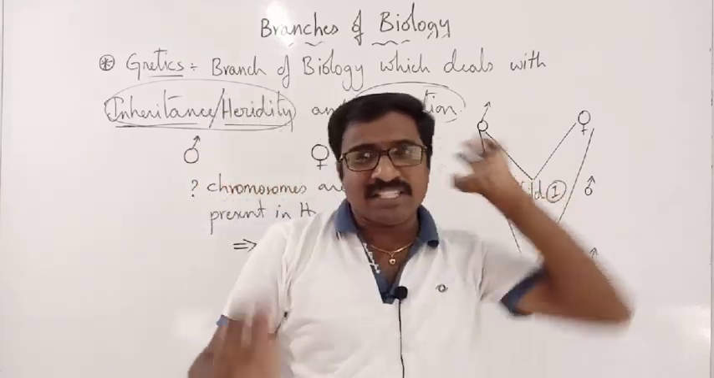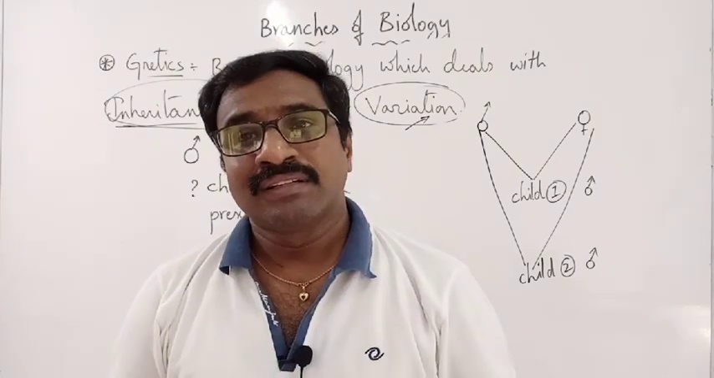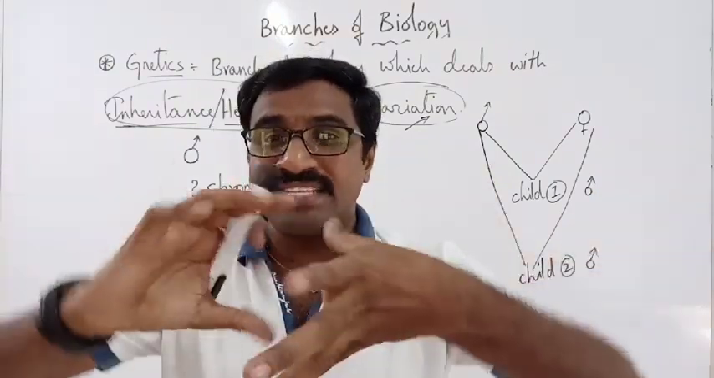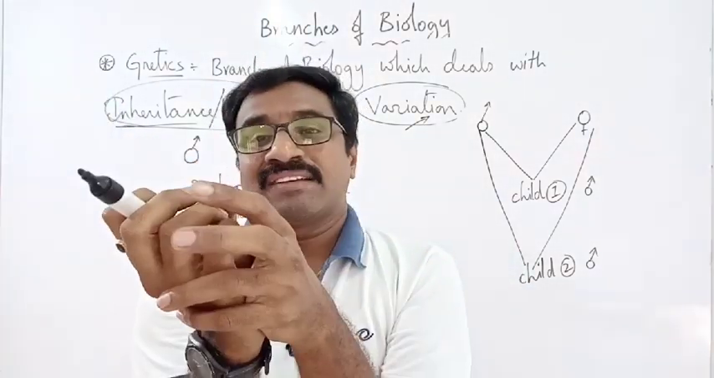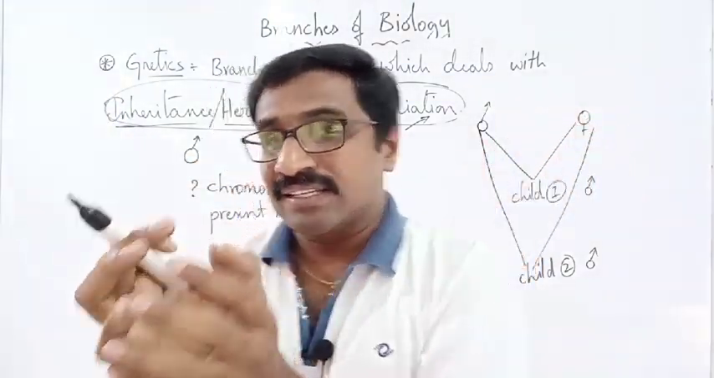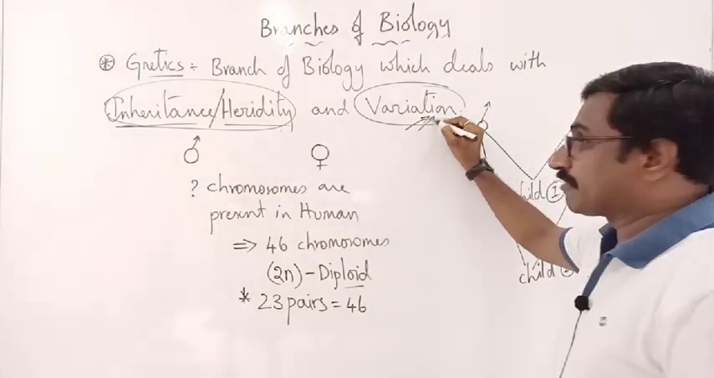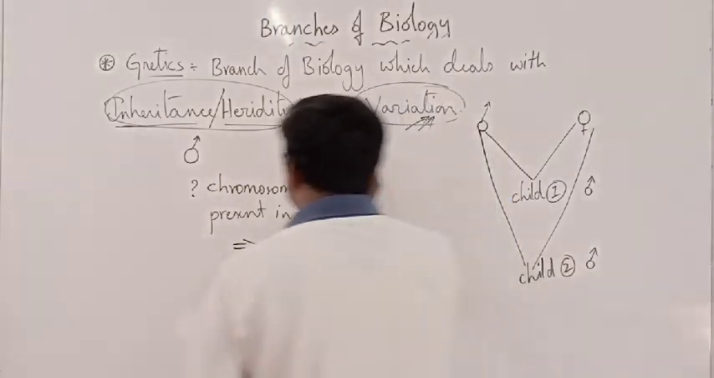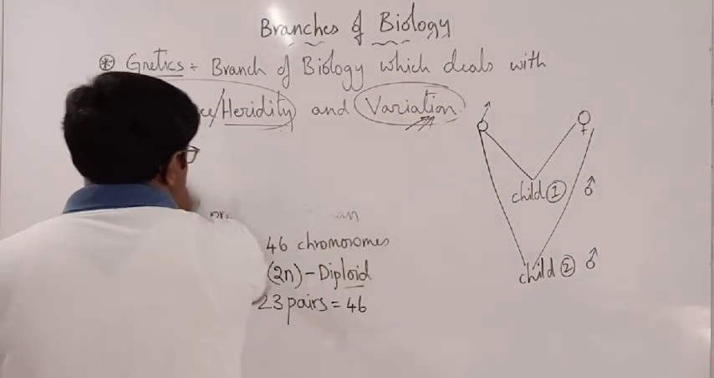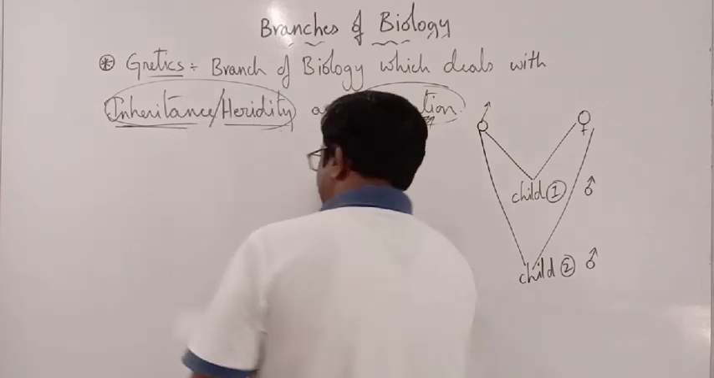It means the first child may be white in color, the second child may be dark in color, because the genes got shuffled. They got mixed. Whenever the genes get mixed, you will get the character called variation. Variation means deviation. Variation means difference, difference from parents to the offspring.